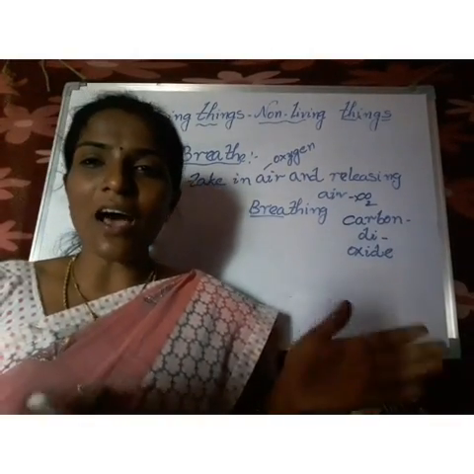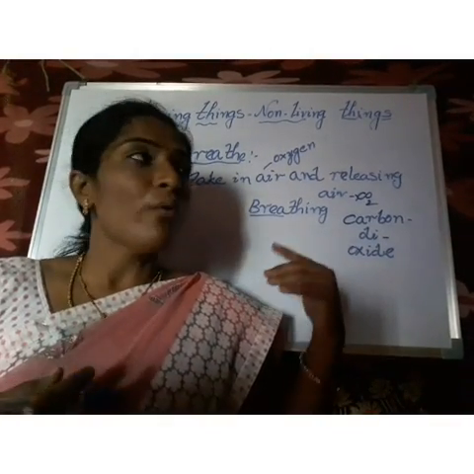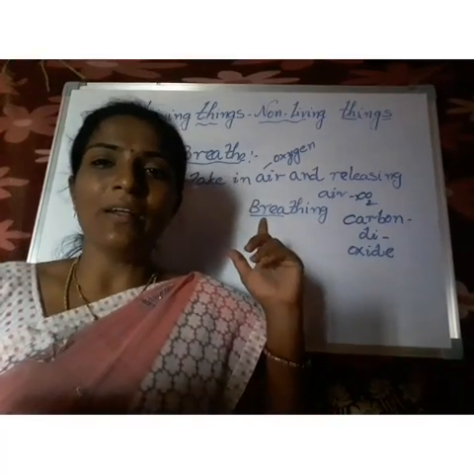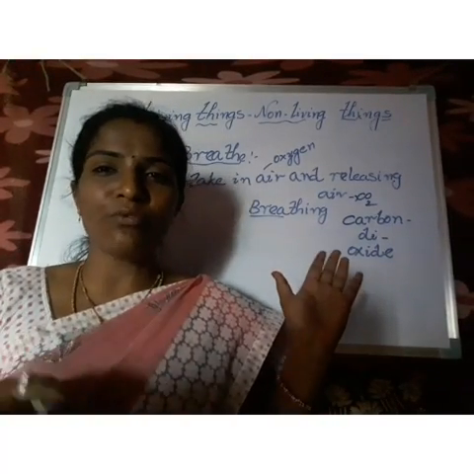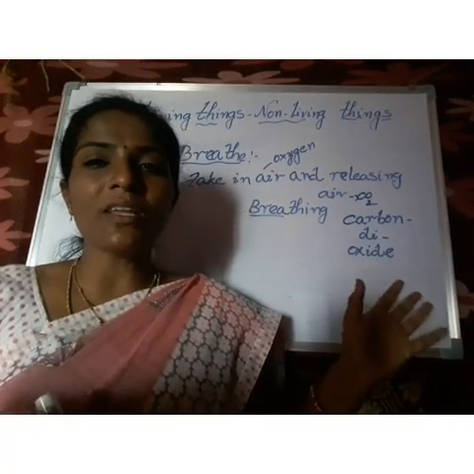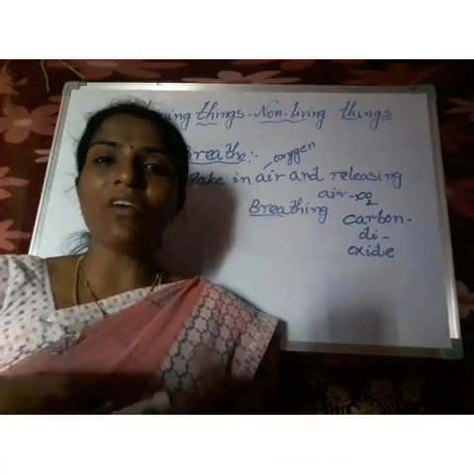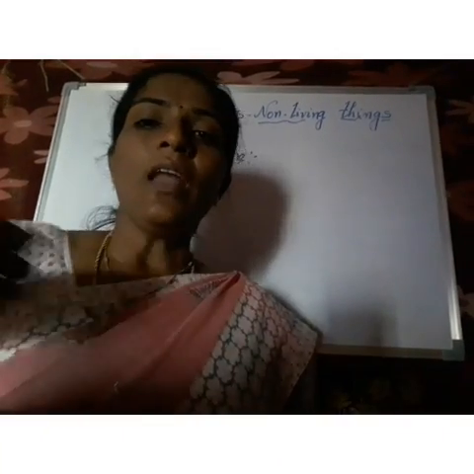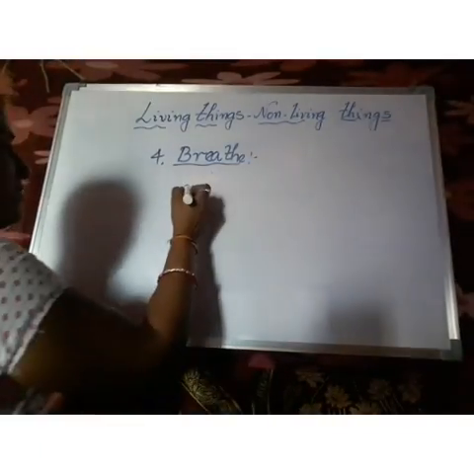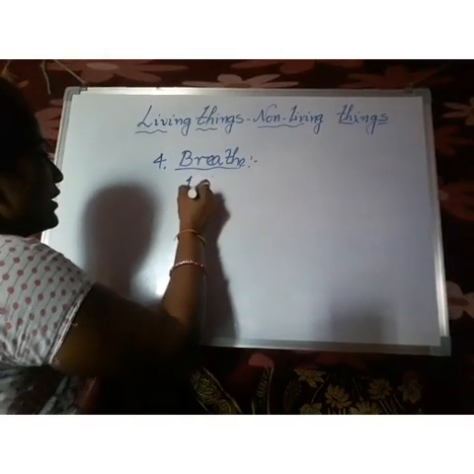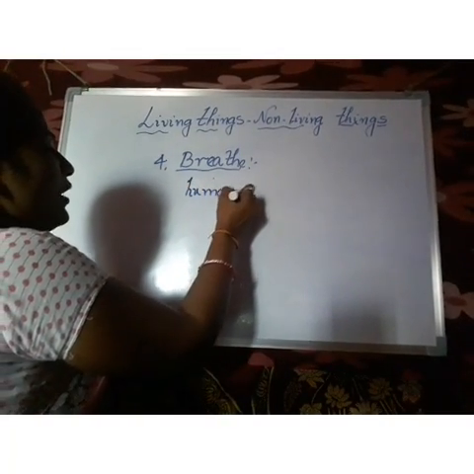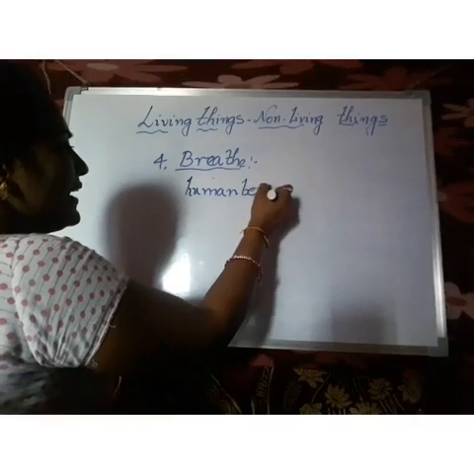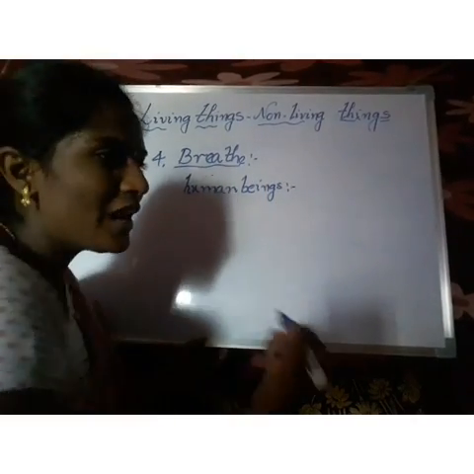The plants require our released gas to prepare their food. But plants give oxygen to us while they prepare food. So plants are very useful to us, and help us in many ways. Now, human beings. The first example of living things is human beings. How do human beings breathe? They have special organs.